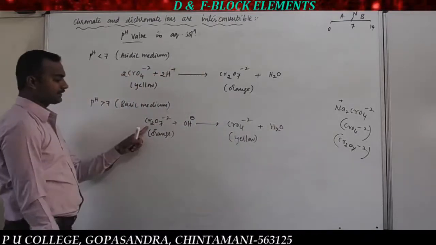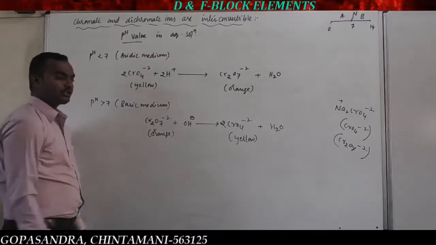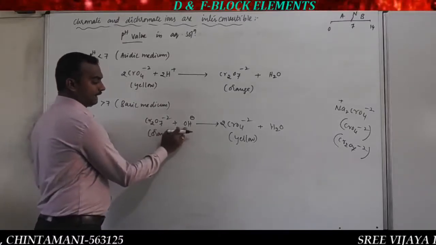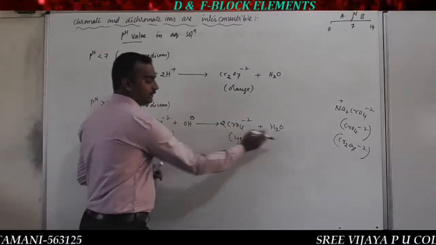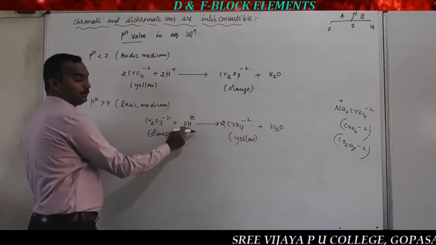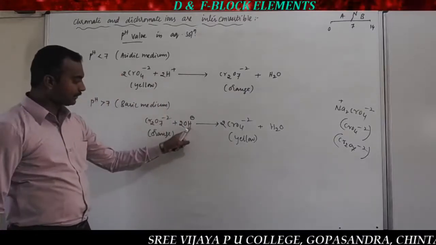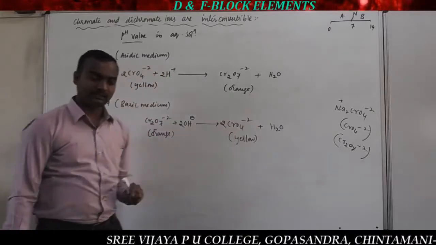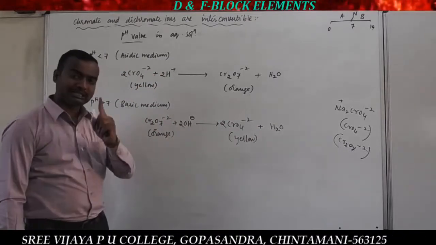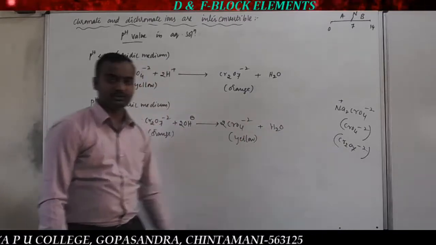Again let us balance. Cr2 is there, so here Cr has come, just put 2 here. Balance oxygen. 7 is there, and here O is 8, but on this side 4 into 2 is 8 plus 1 is 9. On that side hydrogen is 2, here it is 1, therefore let us balance hydrogen here. 2 hydrogen balance. Again Cr2, here 7 O and here 2 O, total 9 oxygen. So here 4 twos are 8 and here there is 1 oxygen.